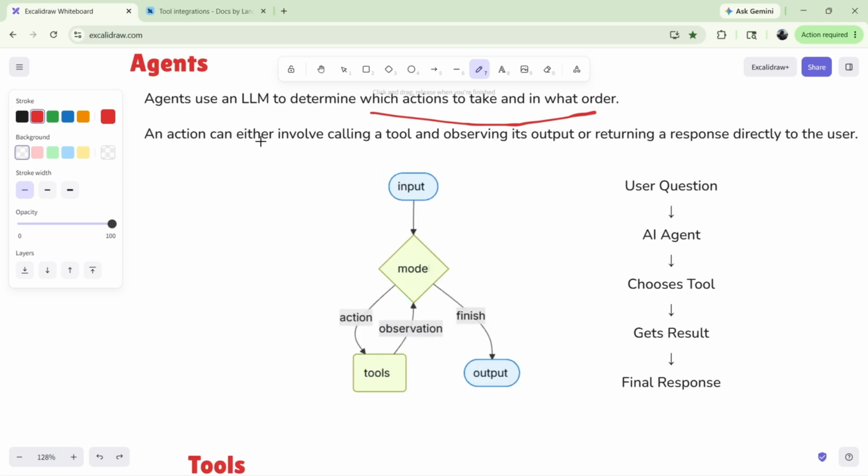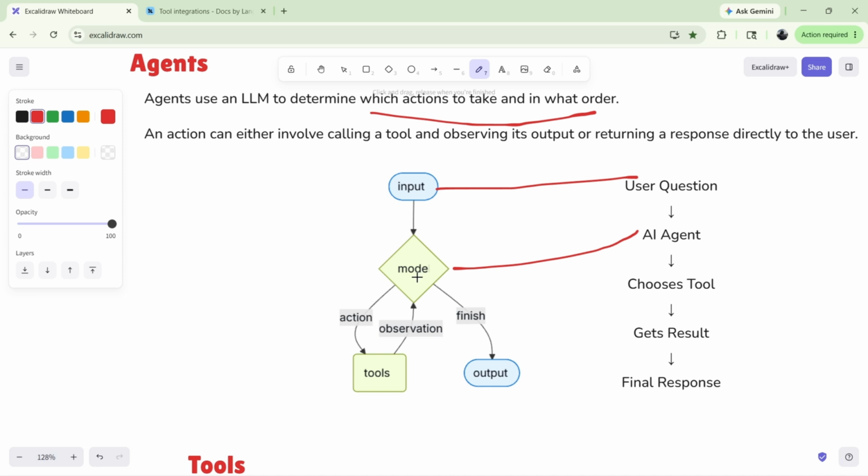Here, the action is either calling a tool and observing its output or returning a response to the user. And getting into the flowchart, we'll see this along with the flow of the methods. The input is nothing but the user question. The user asks the question and gives it to the model. The model is nothing but the AI agent.